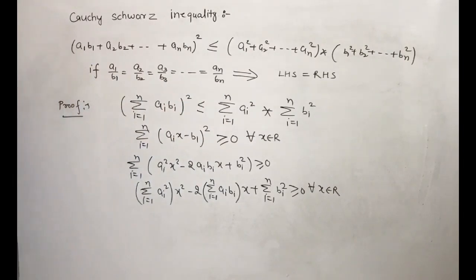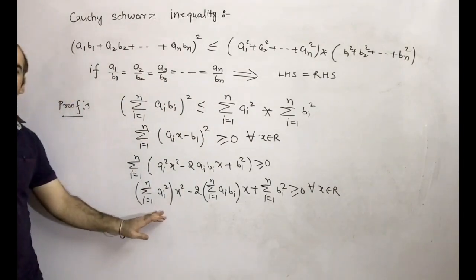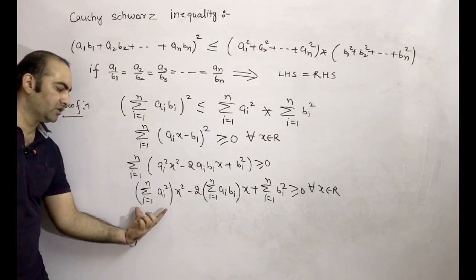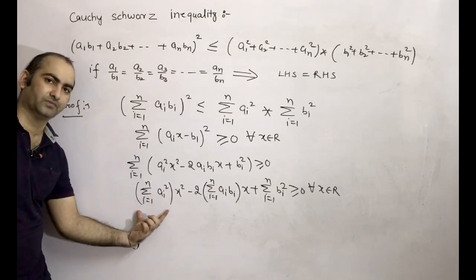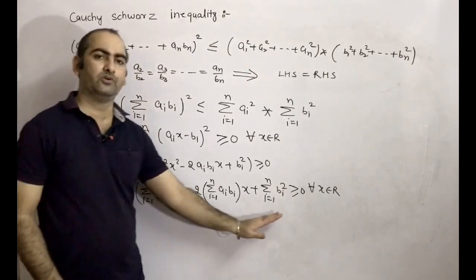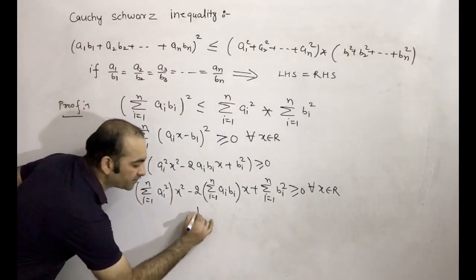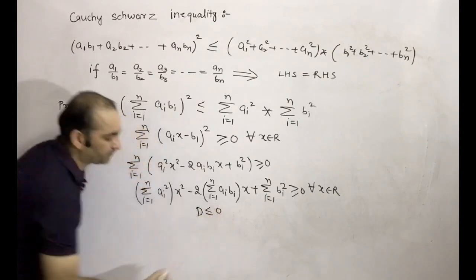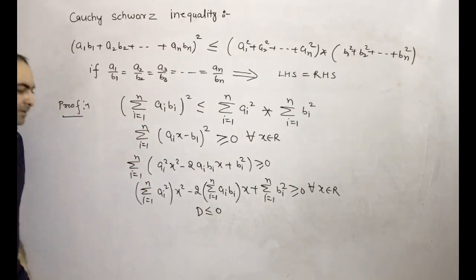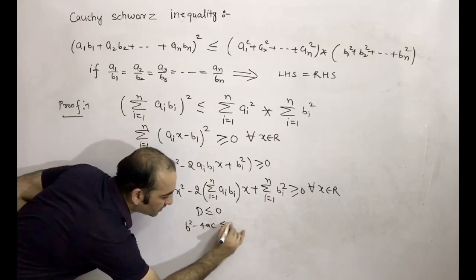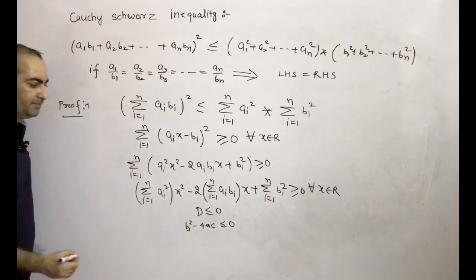Here the coefficient of x square is sigma ai square, so this is positive. So we can say that the coefficient of x square is positive, and we want that this expression should always be greater than equal to 0. So we can say that here the discriminant should be less than or equal to 0. So what is the discriminant? B square minus 4ac is less than equal to 0, and B is this one.